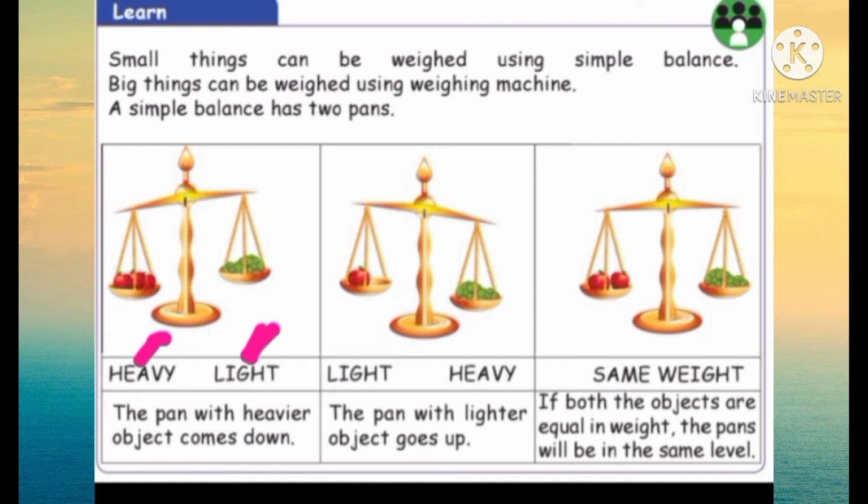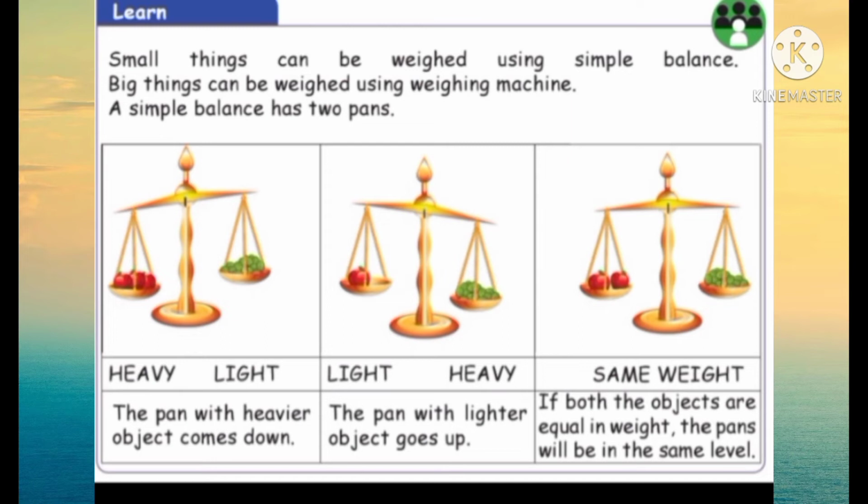Second simple balance. It also has 2 pans. Here the first pan is light, second pan is heavy. And the third simple balance: both pans are equal.